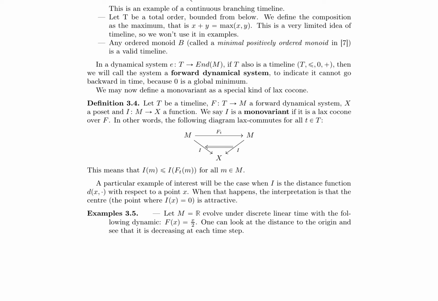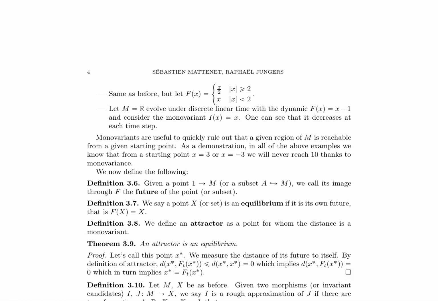In the context of dynamical systems, the authors define a forward dynamical system as one where time cannot move backward, and a monovariant as a Lax cocone over a forward dynamical system. A monovariant I is a function from the state space M to a poset X that satisfies a certain commutative diagram, implying that I(p_m) is less than or equal to I(F(t, p_m)) for all m in M. The authors provide examples of monovariants, including the distance function to a point, which can be used to determine whether a region of the state space is reachable from a given starting point.